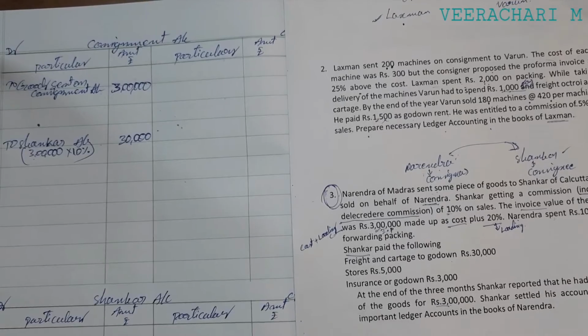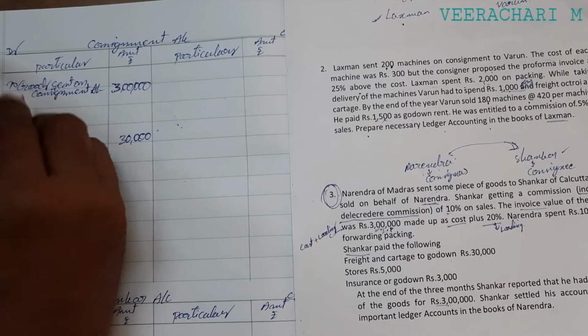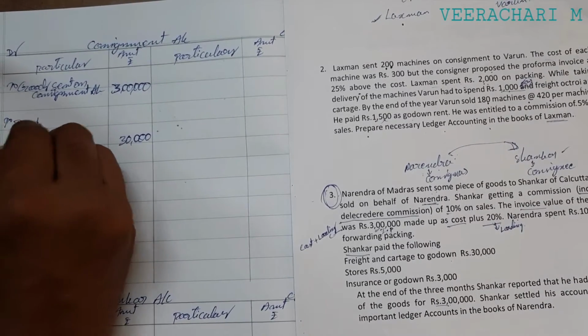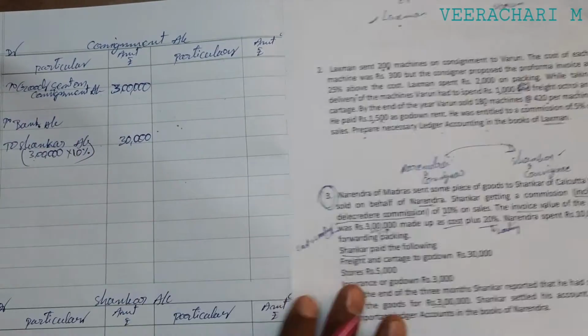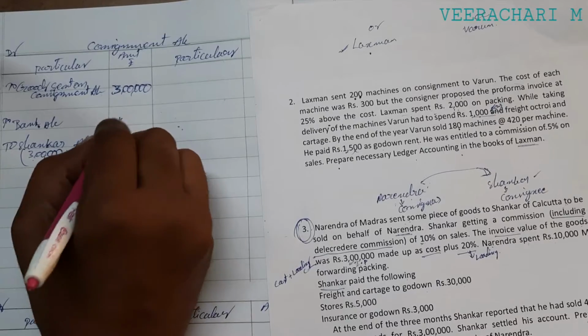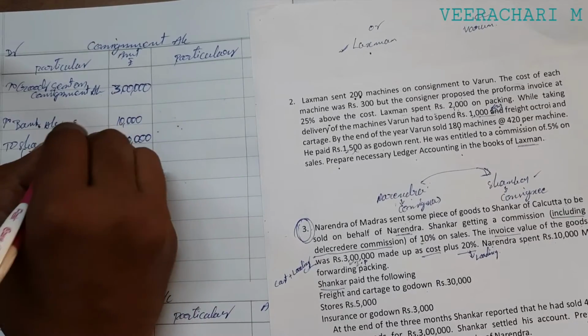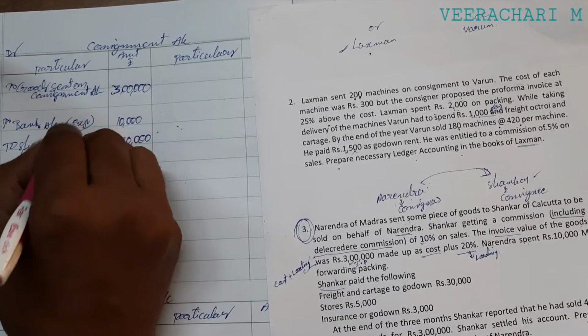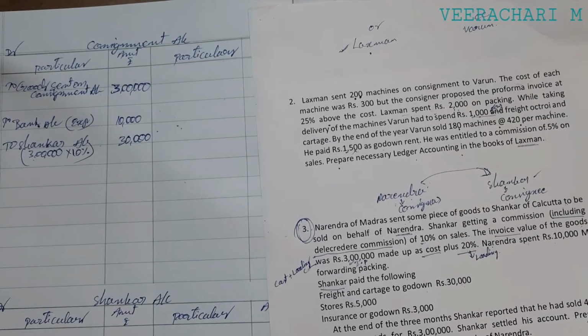Simply write in the consignment account, debit side, to bank account, the amount 10,000. If you write bank account, that is consignor expenses. If you write so and so name, that is consignee expenses. Simple one.